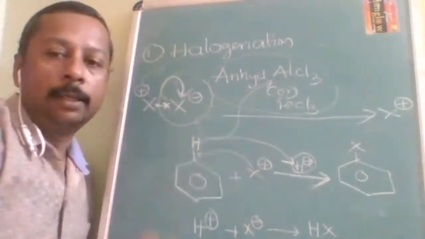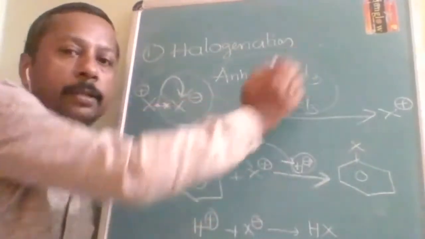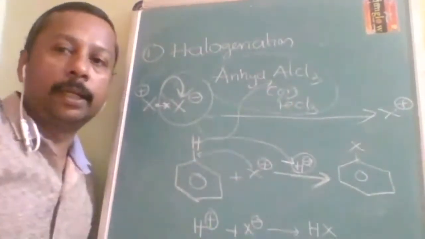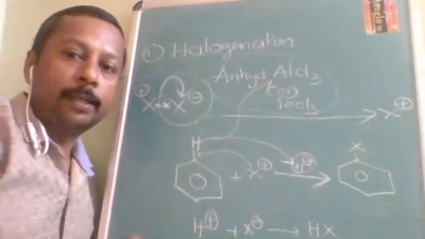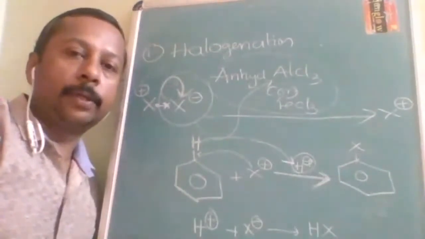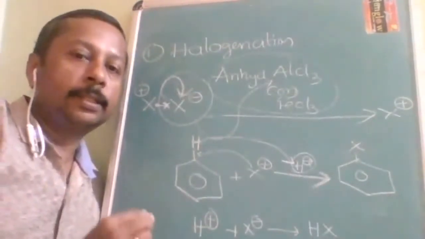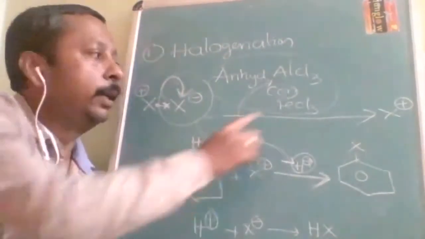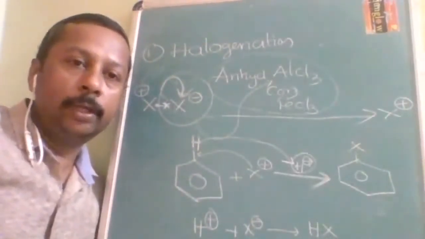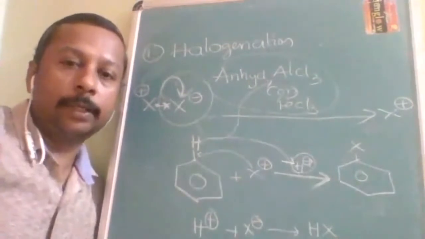But that will be returned back. This is only a reagent, and a reagent should not participate in the reaction, so after the reaction it should return as AlCl3. The X minus taken by it is returned at the end of the reaction. The first reaction I have clearly explained, so that you can understand the next reaction properly. In halogenation, how will you find out whether it is electrophilic or not? The hint you get is on the arrow. Whenever you find anhydrous AlCl3 or FeCl3, it is going to cause heterolytic fission. Any doubt about this?